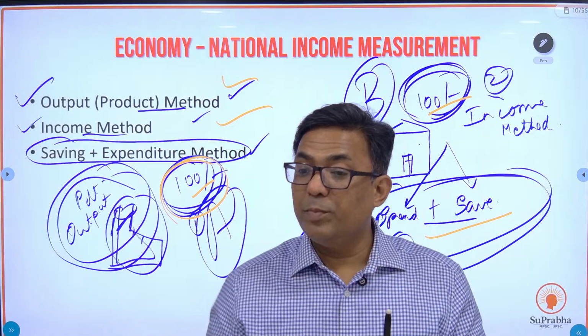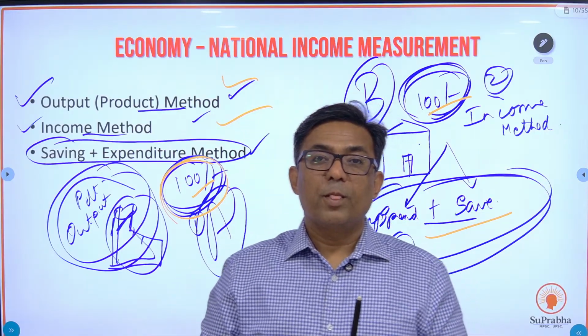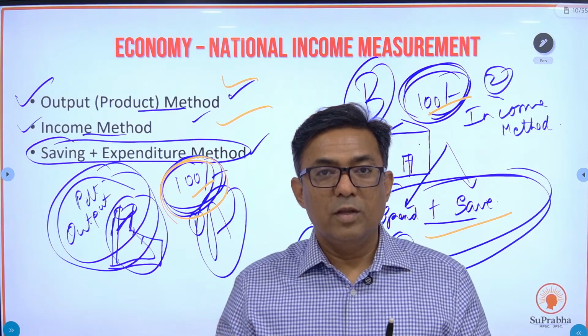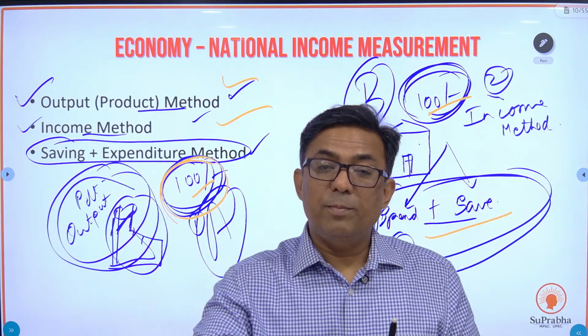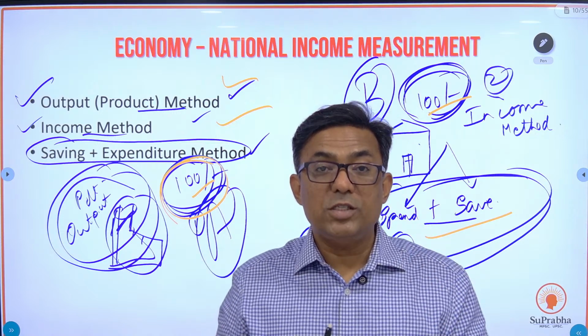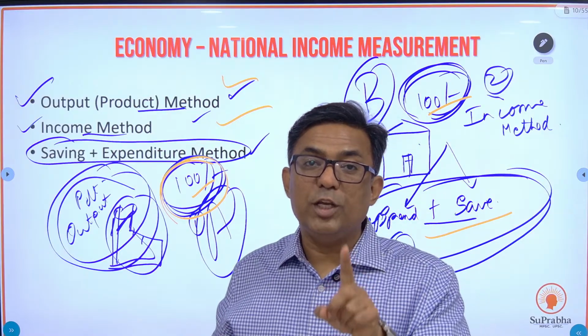But again, I go to the people. What is your income? What is your income? Okay, I again add up the income. It also comes to 100 rupees. So if I go for the income method and also go for the output method, the GDP of my country would be 200 rupees, which is incorrect. I will have to use only one method. I cannot go for duplication.